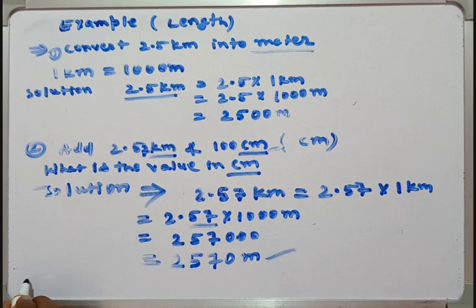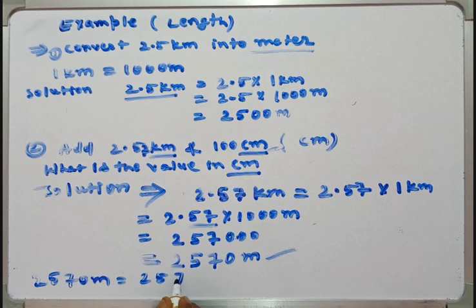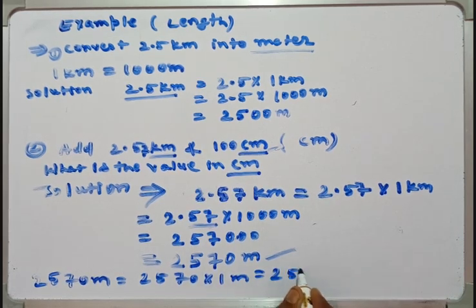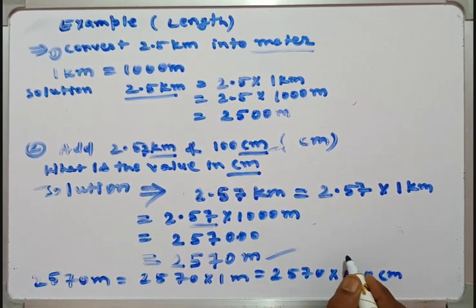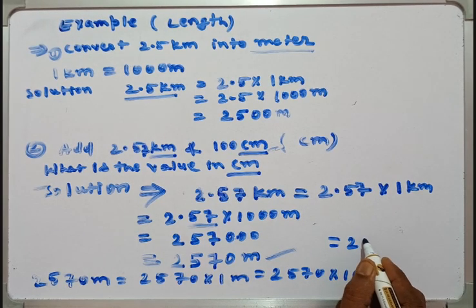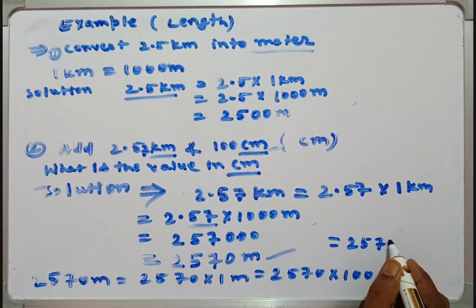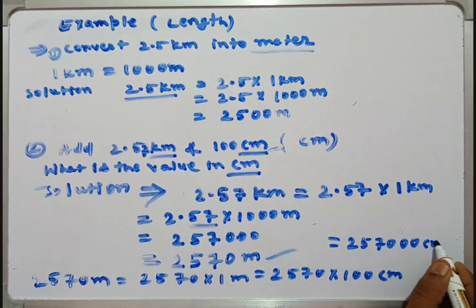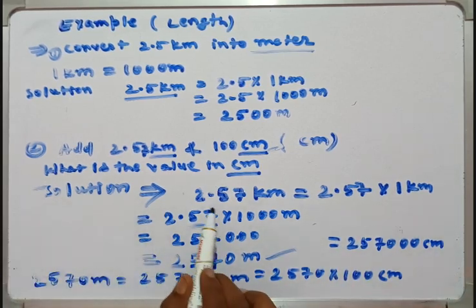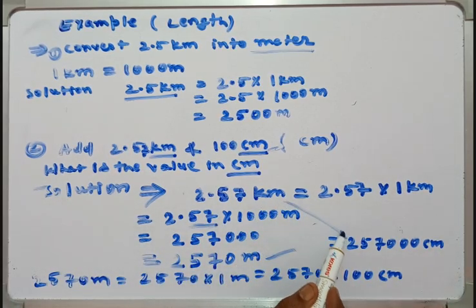So we write here 2570 meter equal to 2570 into 1 meter, or 2570 into 100 centimeter, or you write it as 257000 centimeter. So now this kilometer is converted into centimeter.